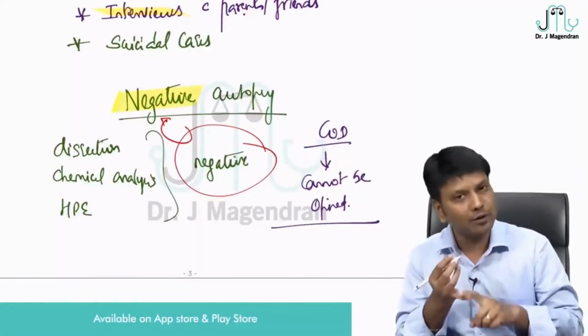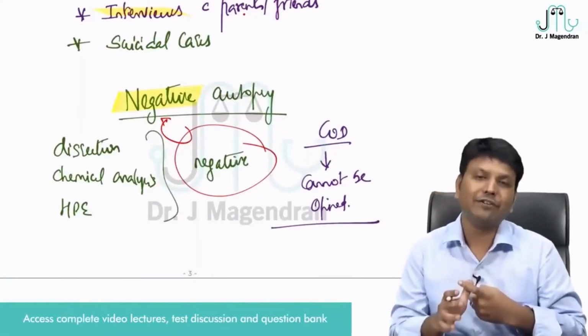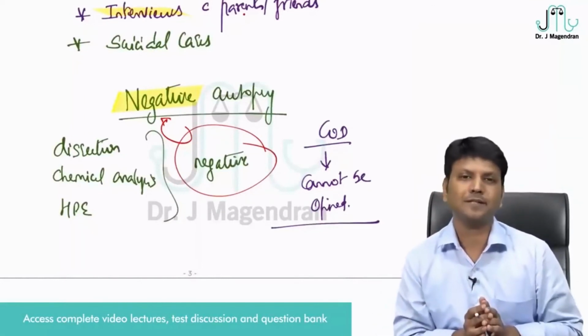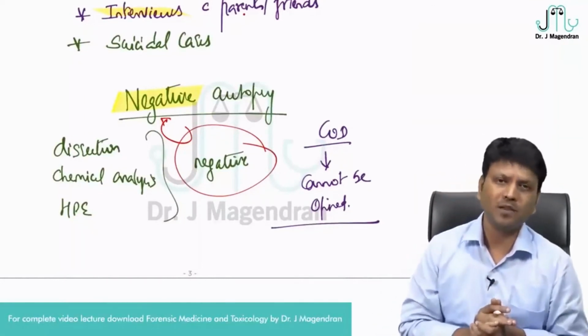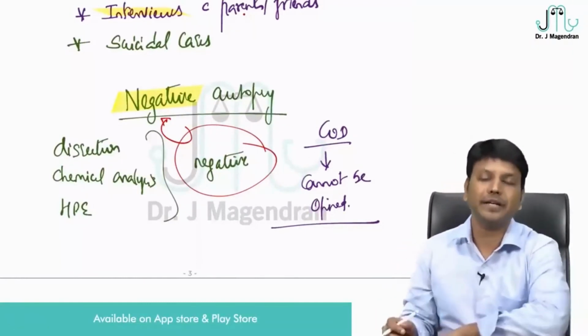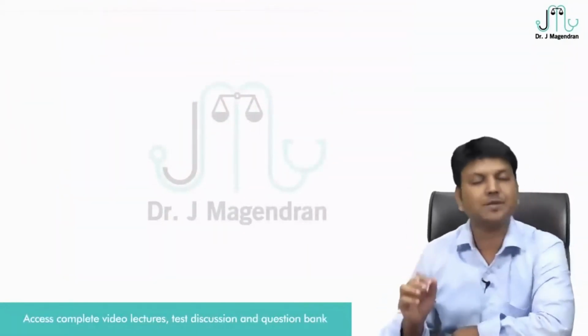I have told you medico-legal autopsy, clinical autopsy, virtual autopsy, negative autopsy, and psychological autopsy. These are the 5 important types of autopsies we have to know about. They can ask you what is the most common type of autopsy in India. The most common type of autopsy in India is medico-legal autopsy.